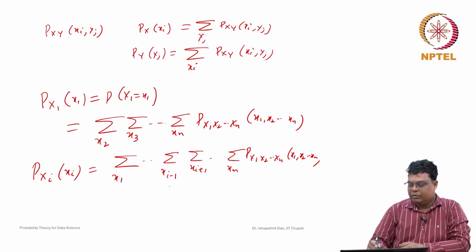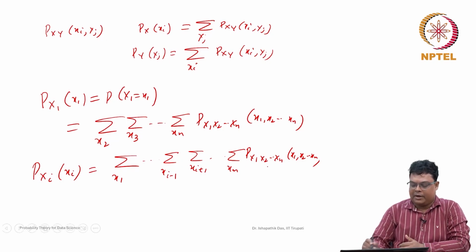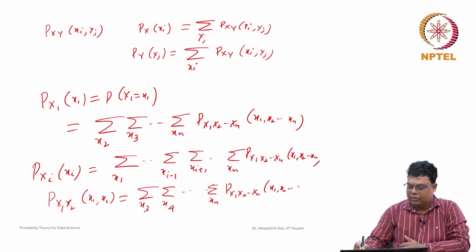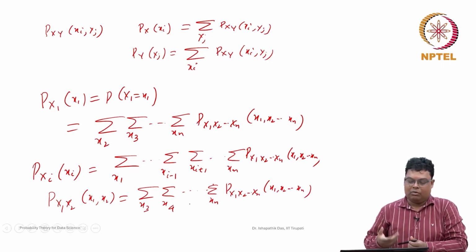So for any marginal distribution, whatever subset you are considering, you take the sum of the joint probability mass function over the remaining variables. Suppose we want the subset X1, X2; then we sum over the remaining variables x3, x4, up to xn. I hope you have understood how we can find the marginal probability mass function from the joint probability mass function.